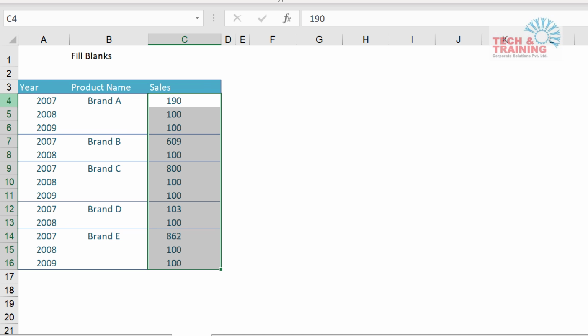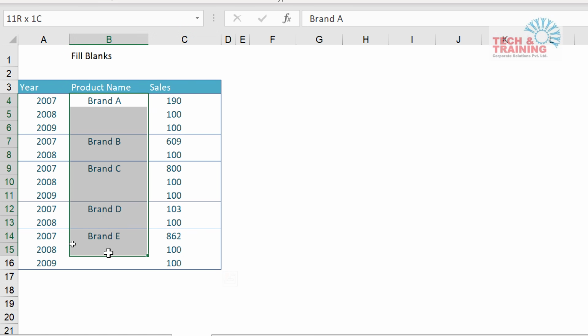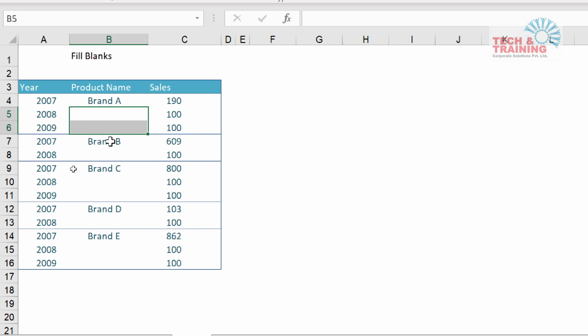Next thing, here I have this entire range. What I want to do here is, I have brand A, B, C, D. What I want here? I want brand A here, brand B here, brand C here, D and E. Whatever is there at the top, I would like to get the value beneath it. What do I do?